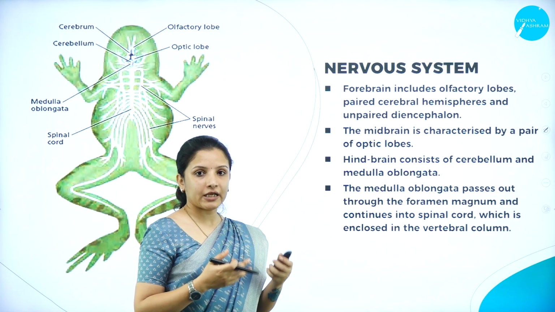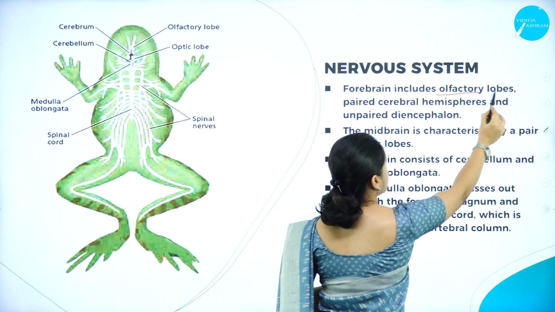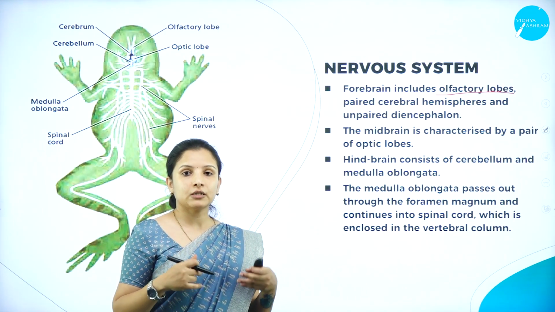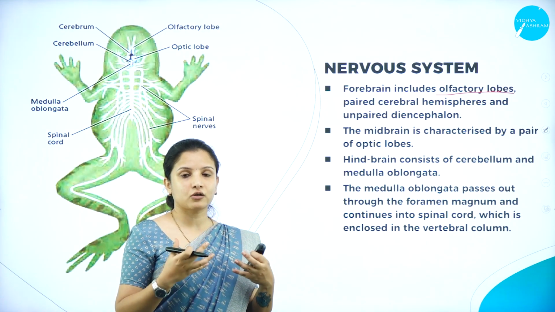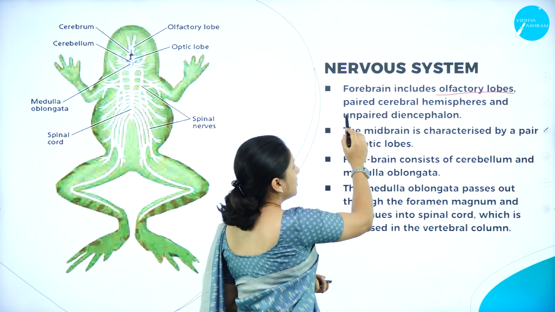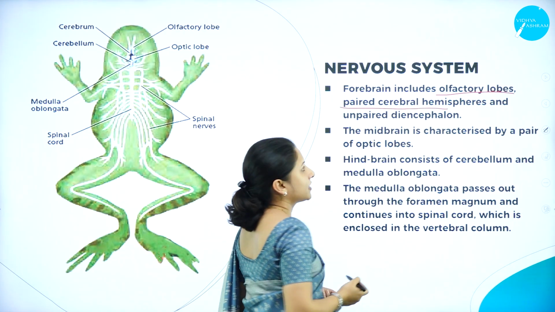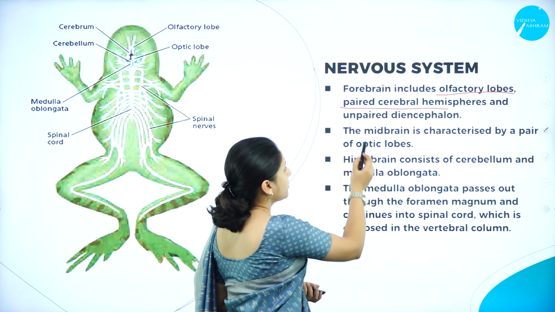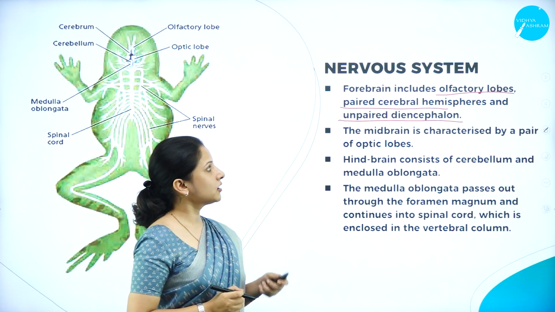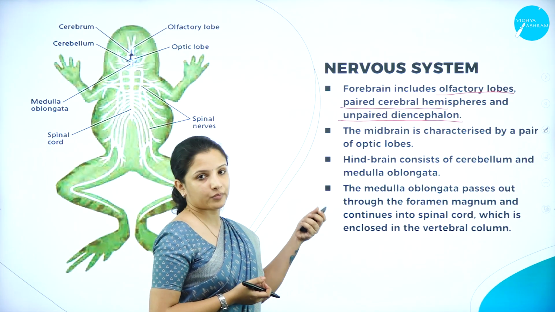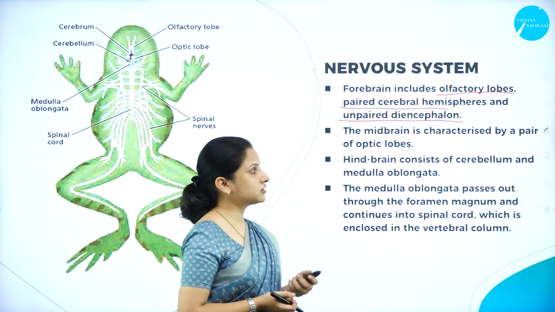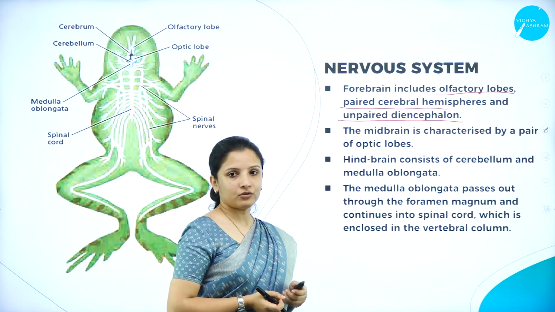So next we'll talk about the forebrain. The forebrain includes the olfactory lobes. Olfactory is something related to the nostril region and all that, to the taste and the smell. It has the olfactory lobes, a paired cerebral hemisphere, and an unpaired diencephalon. So the forebrain includes the olfactory lobes, the paired cerebral hemispheres and the unpaired diencephalon.